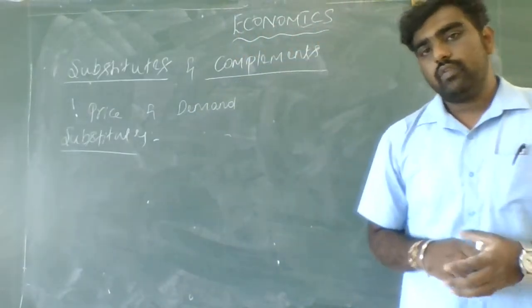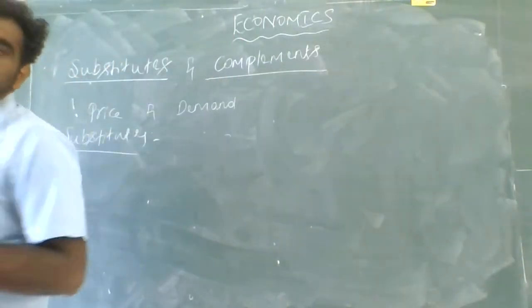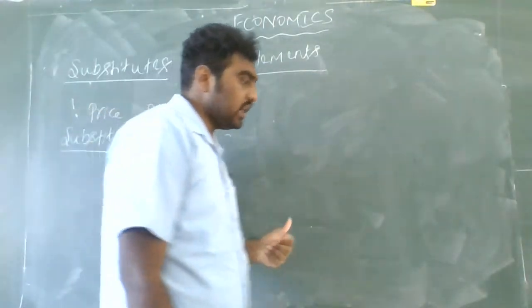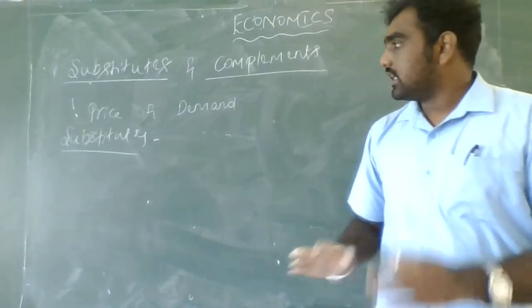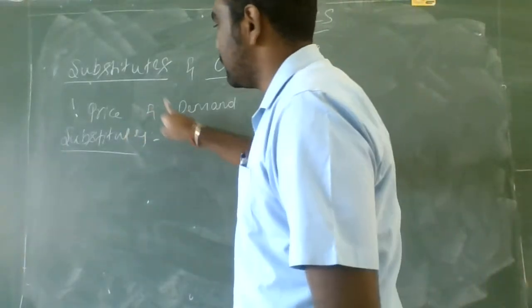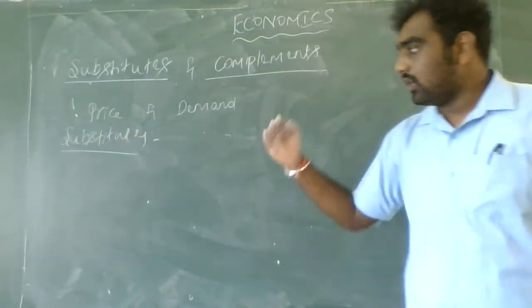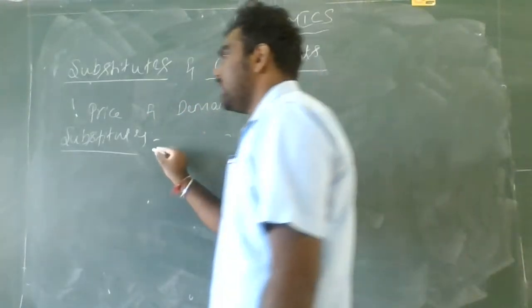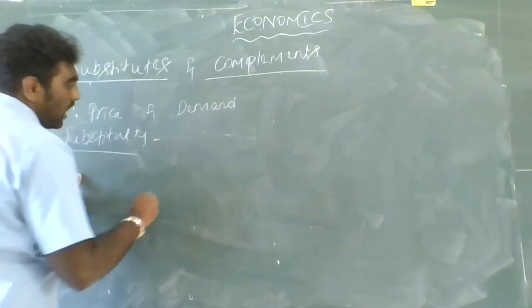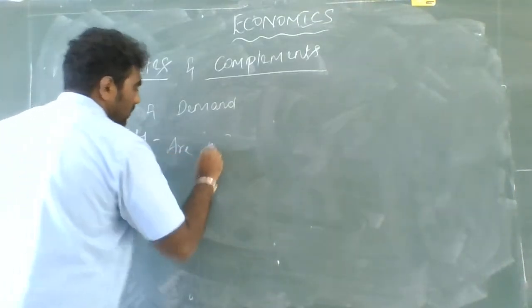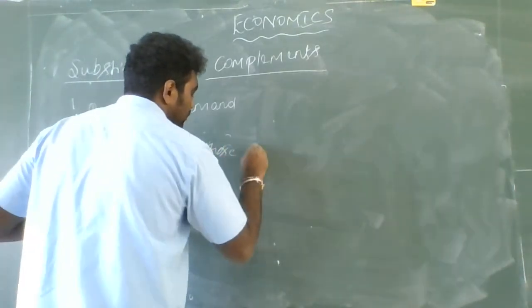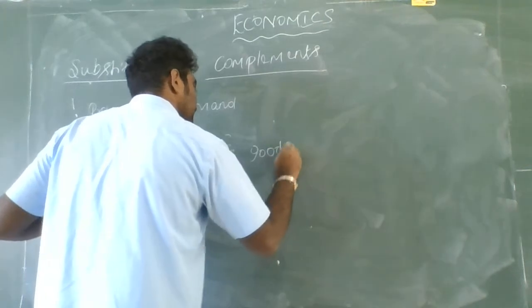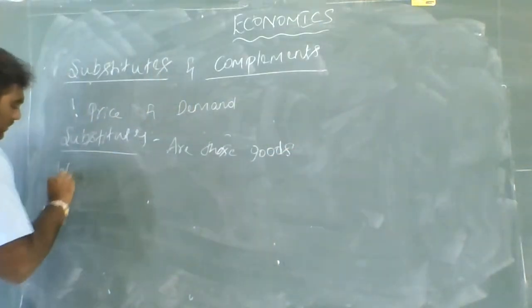So students, we understood what complementary goods are, and that there is a negative relationship between the variables. Here also let us take the same variables, that is, price and demand for substitutes. What will happen to the price of the good and demand for the good? First let us understand what substitutes are. Substitutes are those goods which have alternative uses.